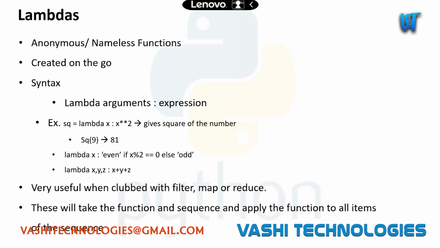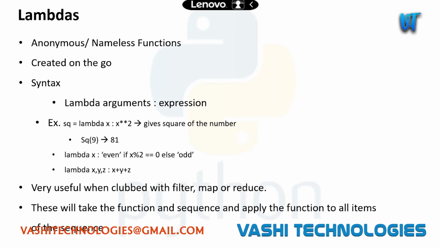Okay. So basically, a function is a named one. We'll be defining it and using it throughout. When it comes to lambdas, this is nameless and anonymous. There won't be any state, any name, or anything. We'll just use it, and once we are done with this, the function will be flushed out from memory. We'll be creating them on the go while writing our code. Let's say we need to perform some task using some logic, so we can just write a nameless function using lambda, and we can achieve that. As soon as that line is executed, we won't have that function again.